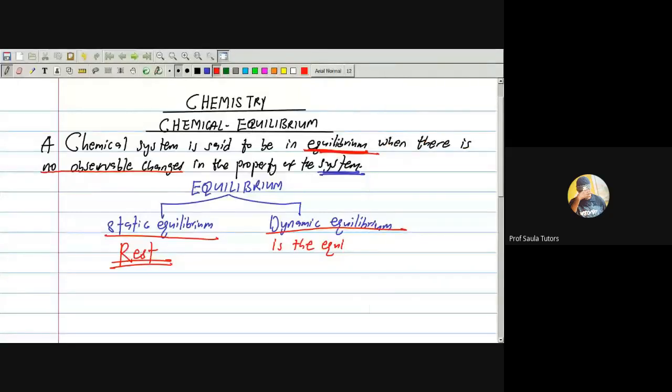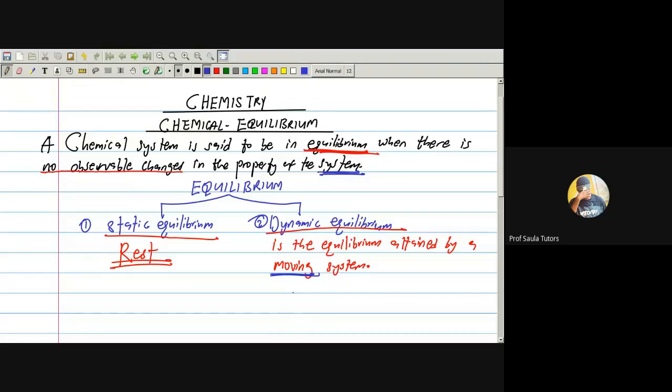Now, if I say dynamic equilibrium, that is the equilibrium attained by a moving system. Now pay attention, you get the difference now. Equilibrium is divided into two: static equilibrium and dynamic equilibrium. Static equilibrium is achieved by a body at rest, but dynamic equilibrium is achieved by a body that is moving, by a moving system.